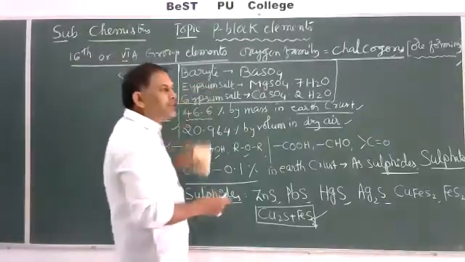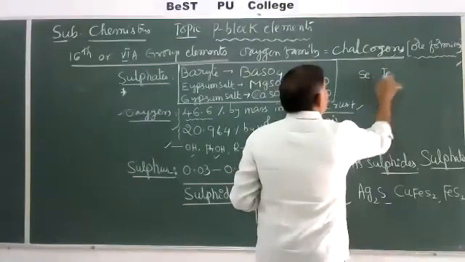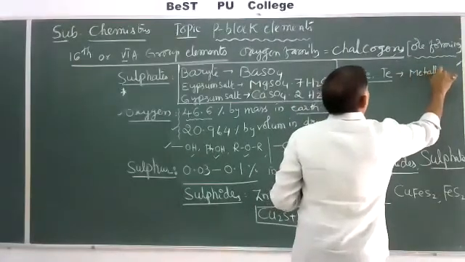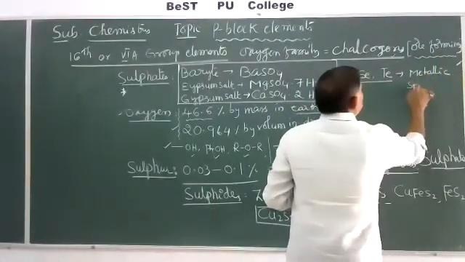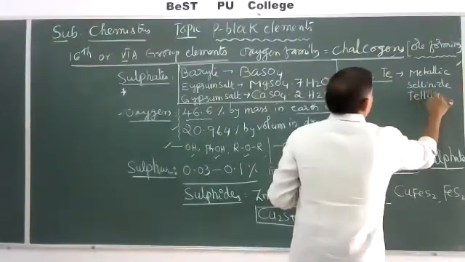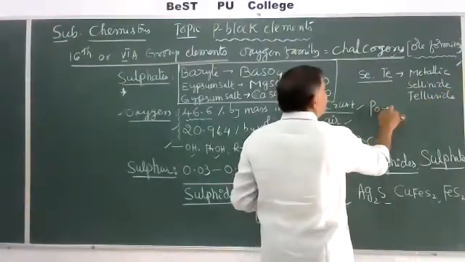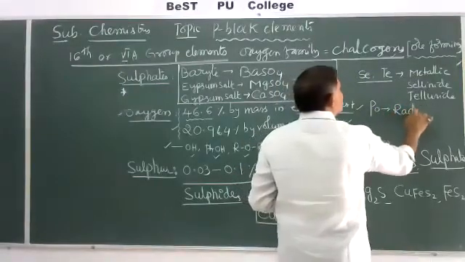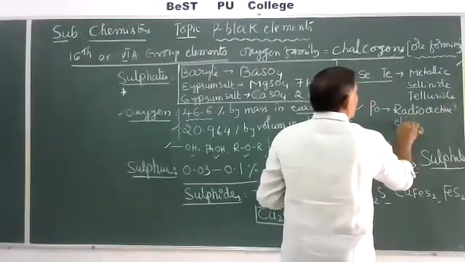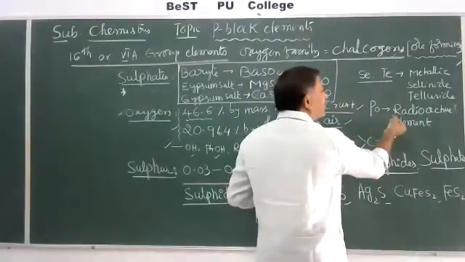The remaining elements of this 16th group, like selenium and tellurium, exist as metallic selenides and tellurides. But here polonium is a radioactive element. This radioactive element easily disintegrates and is converted into other important forms.